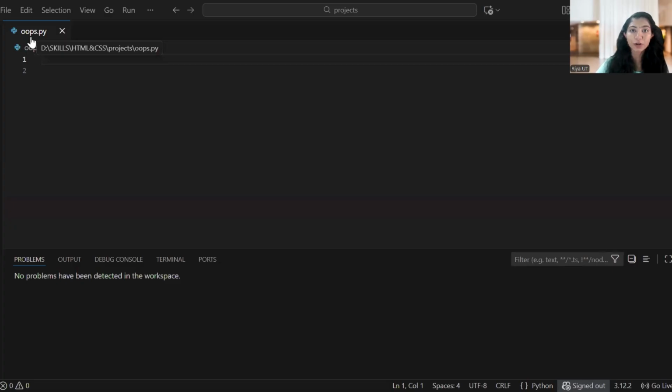Let me share my screen. So I just opened my VS Code. In that, I created a file called oops.py. Before moving to the code, let me explain what this object-oriented programming is.